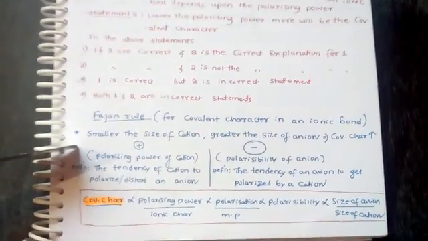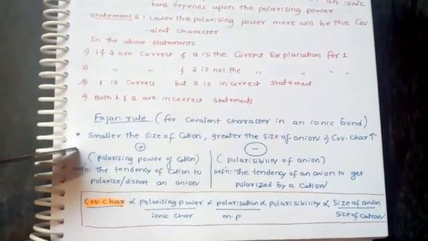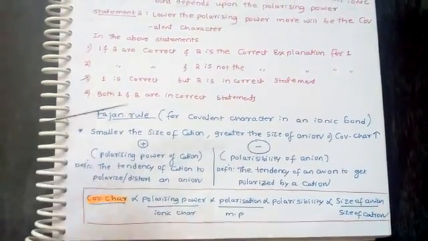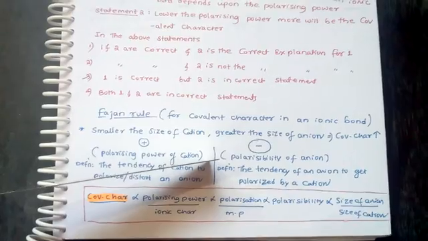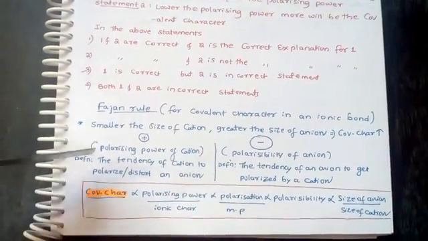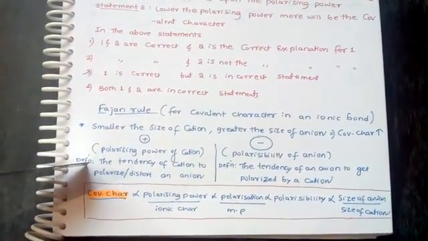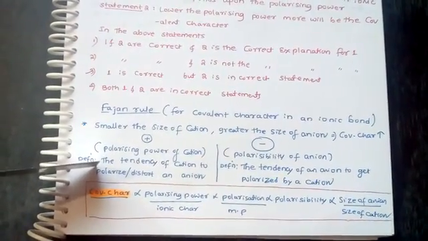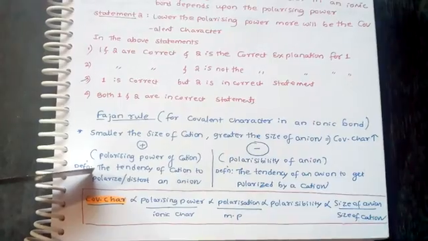First, we have to understand what the polarizing power of a cation is. Polarizing power refers to the cation, and polarizability refers to the anion. Polarizing power of a cation is the tendency of the cation to polarize or distort an anion.